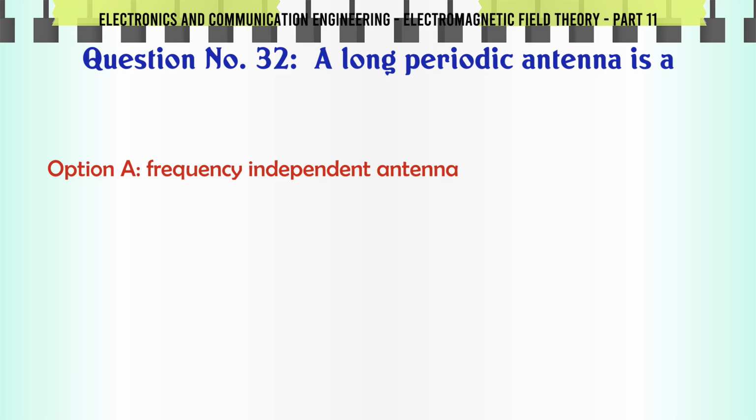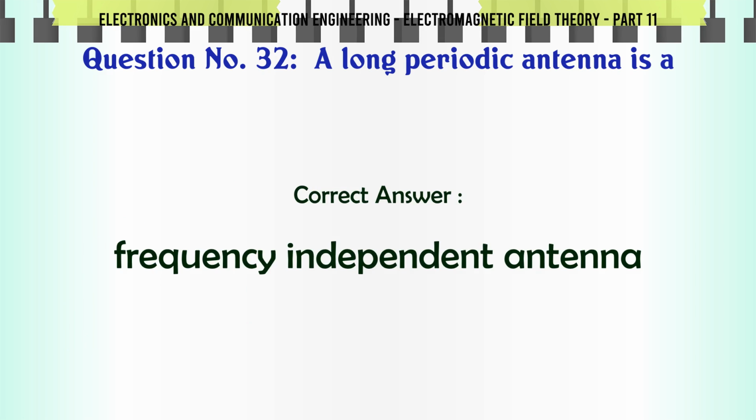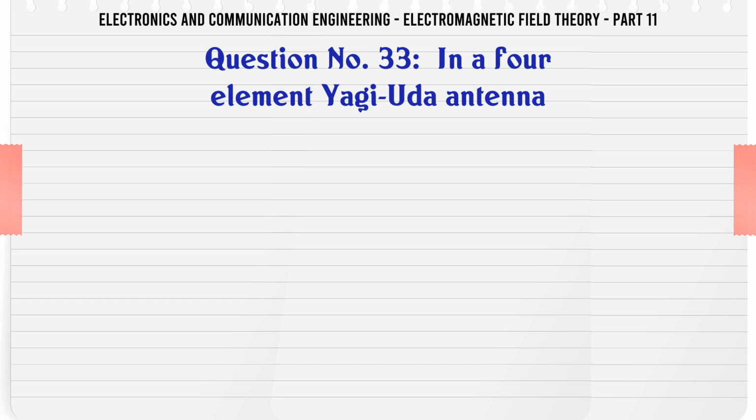A long periodic antenna is A. Frequency-independent antenna. B. Frequency-dependent antenna. C. Directional antenna. D. None of the above. The correct answer is, frequency-independent antenna.